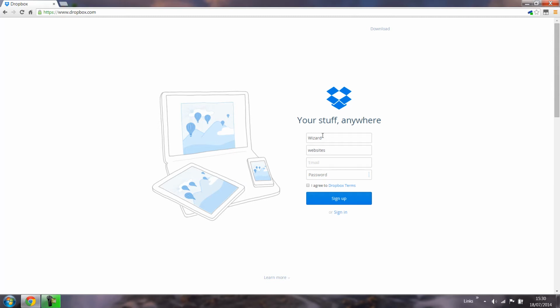And you'll need to add your email address as well. Create your password. You must agree to the terms and click sign up.